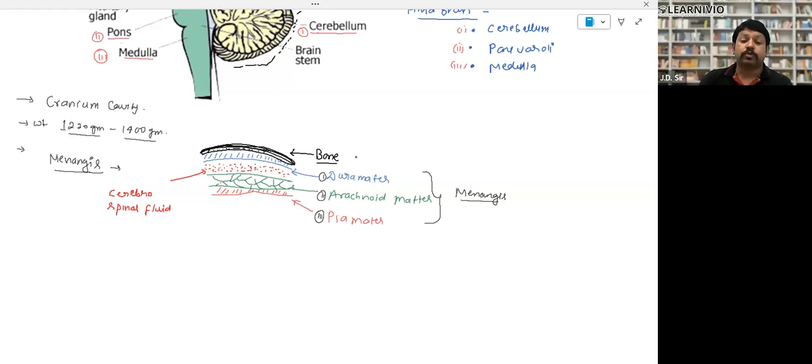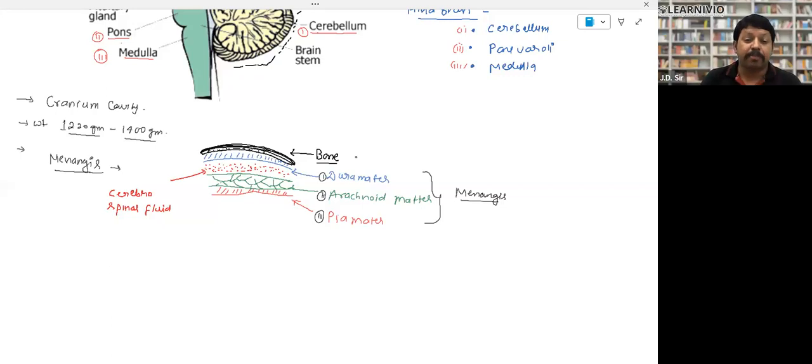Even the question has been asked where the cerebrospinal fluid is found. The cerebrospinal fluid remains filled between two membranes, dura mater and arachnoid mater. After arachnoid mater, there is pia mater. So when you go from outside to inside, collectively all these three membranes are called meninges, right? There is a disease called meningitis. What is meningitis? When infection takes place in the meninges, they swell up and put pressure on the brain.